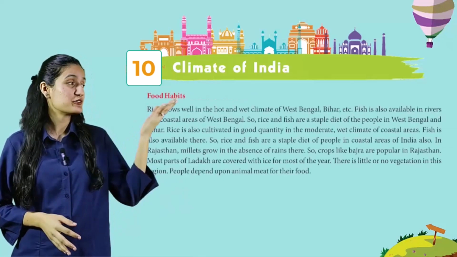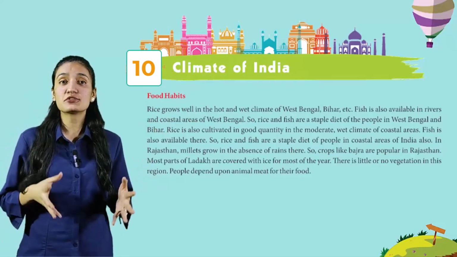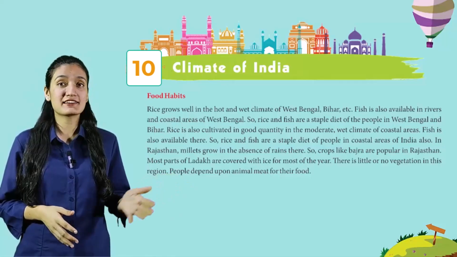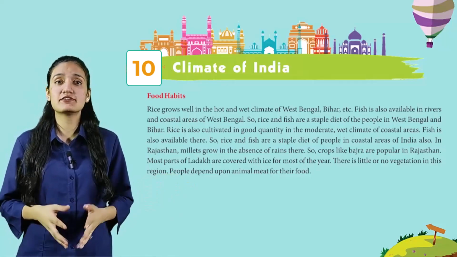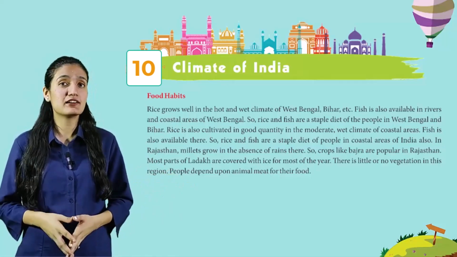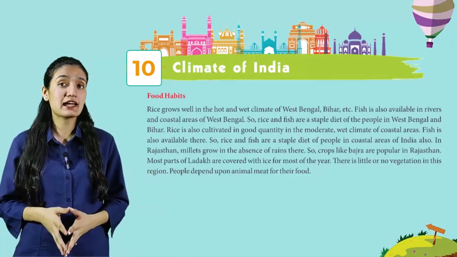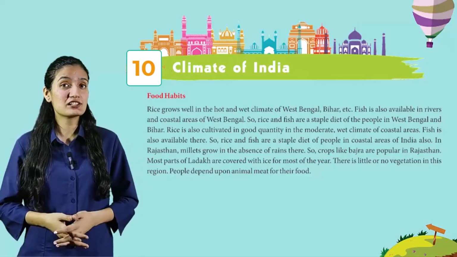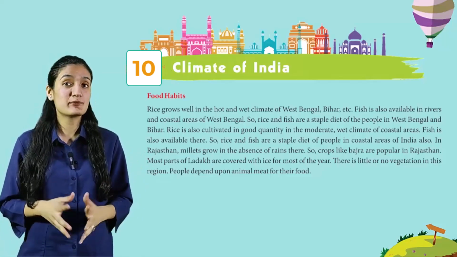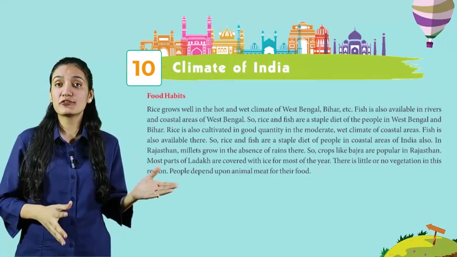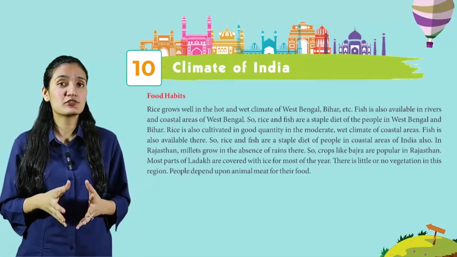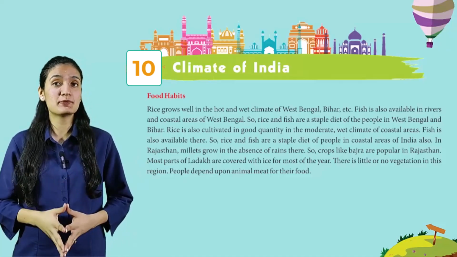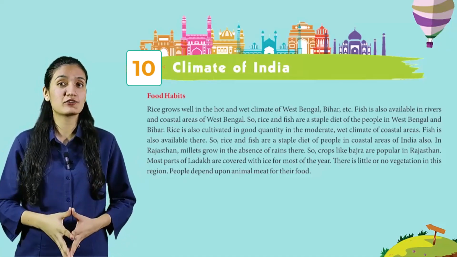Now, food habits. Rice grows well in the hot and wet climate of West Bengal, Bihar, etc. Fish is also available in rivers and coastal areas of West Bengal. So rice and fish are the staple diet of the people in West Bengal and Bihar. Rice is also cultivated in good quantity in the moderate, wet climate of coastal areas. Fish is also available there. So, rice and fish are a staple diet of people in coastal areas of India also.